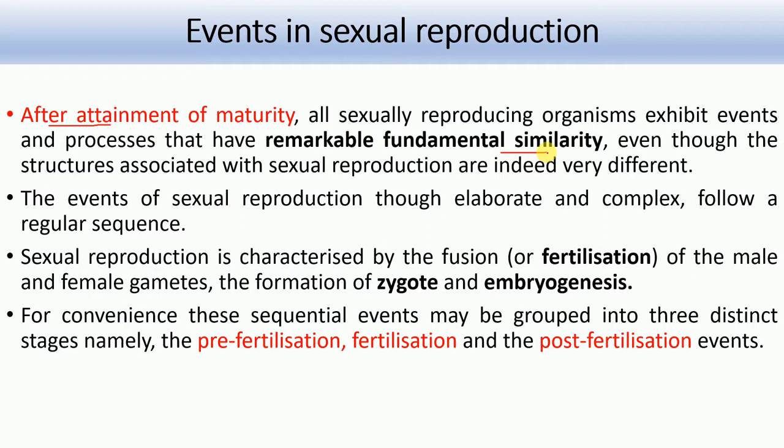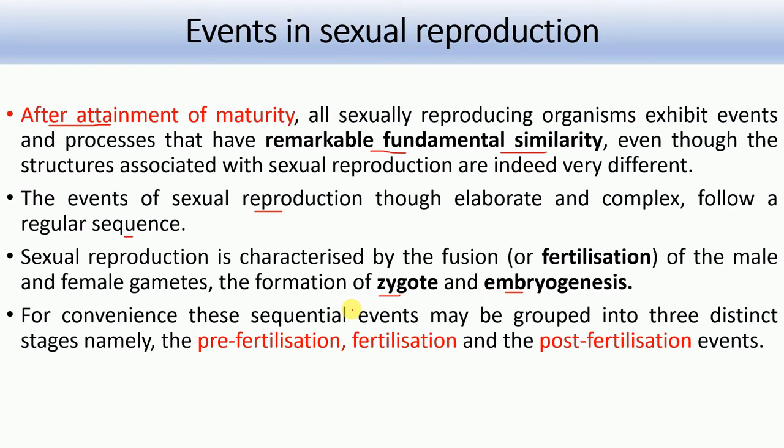Why? Because it is the same process. For example, pre-fertilization, where there will be gamete formation and gamete transfer. Then there will be fertilization and post-fertilization. So by process they show remarkable fundamental similarities. After gamete formation there will be a zygote and embryogenesis.